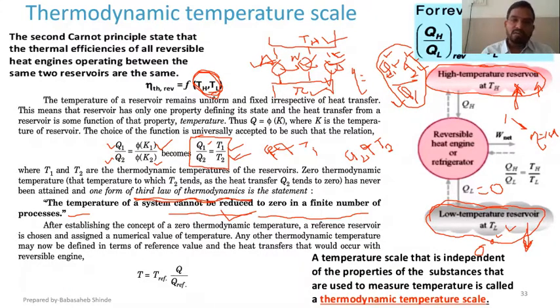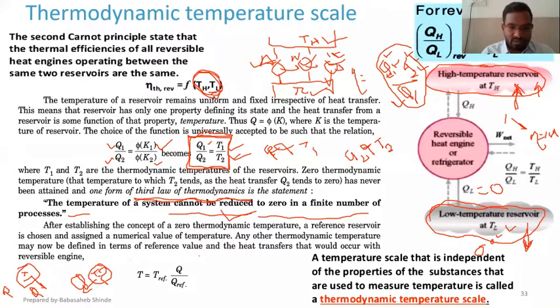Okay, so now we got this relation Q1 by Q2 is equal to T1 by T2. Suppose I have one source whose temperature is known and its heat interaction is also known. So that is going to be my reference temperature, reference heat interaction. And there is another source whose temperature is unknown. That temperature is to be known, but I know the exact amount of heat interaction by that source.